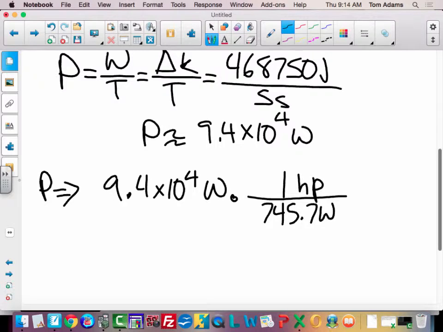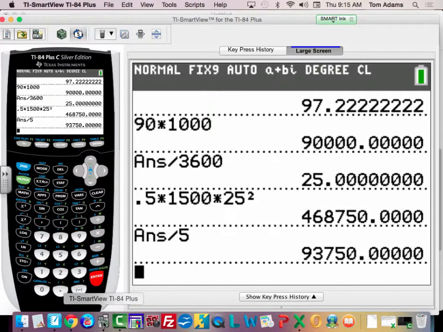So when people say, oh, my car has 500 horsepower, they're figuring out the work done over time per second. Okay, so that's the conversion. And so if I take this number and divide that by, what did I say it was, 745.7?